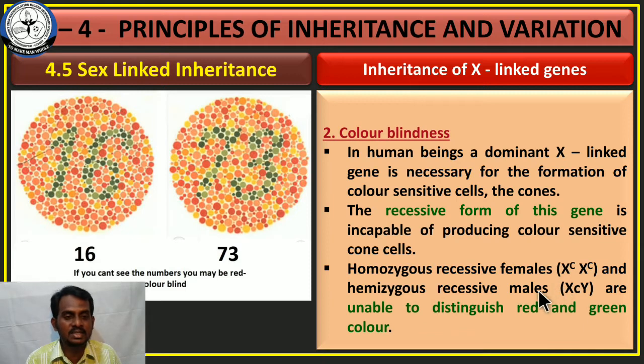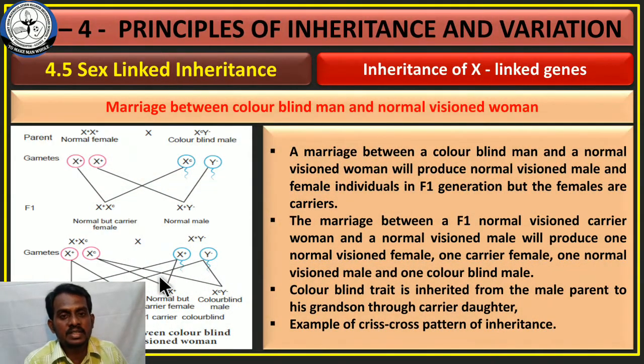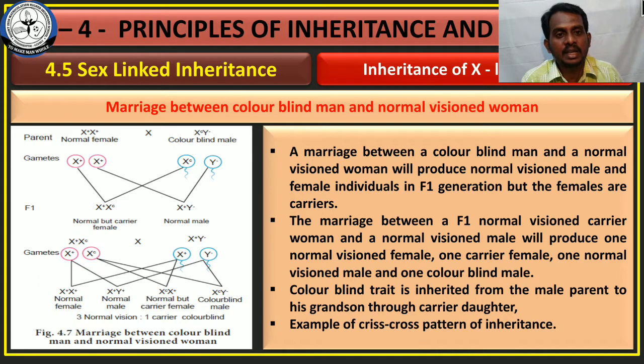Here males are hemizygous and females are homozygous. Okay, let's move on to the examples. The first example is marriage between a color blind man and a normal vision woman.